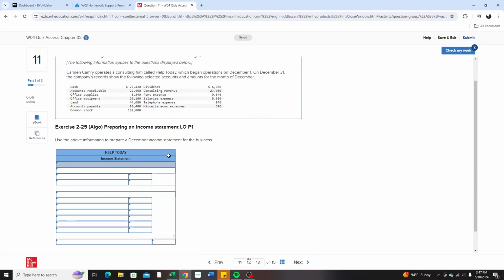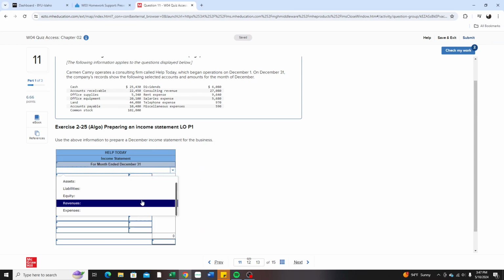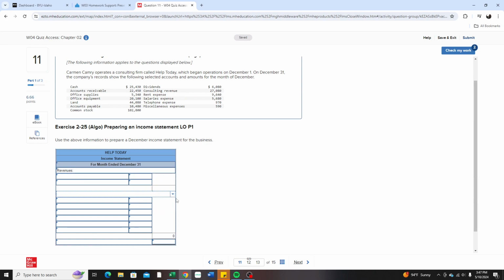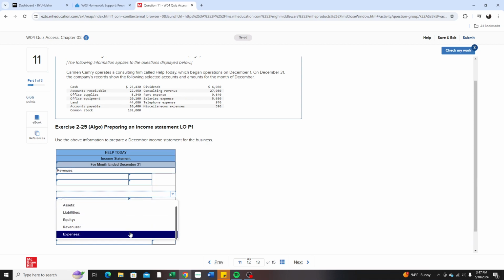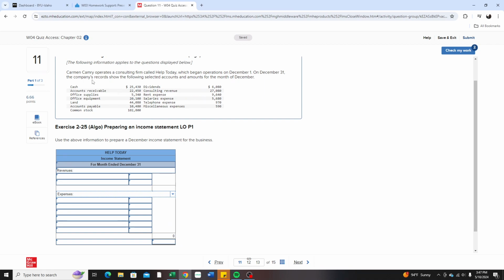So first we're doing an income statement. When we have an income statement, we're doing a period of time. So that's going to be for the month ended December 31st. Income statement's always going to be revenues and expenses. So we're going to look up here and find what revenues we have. The only revenue I see is consulting revenue. So we're going to go ahead and put that here.